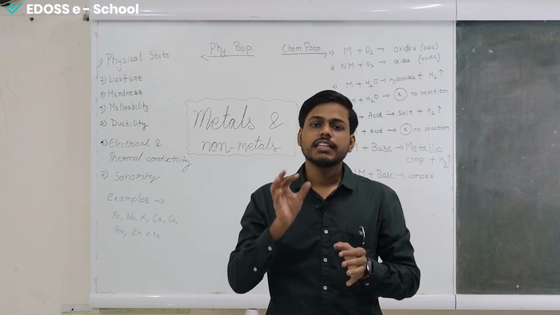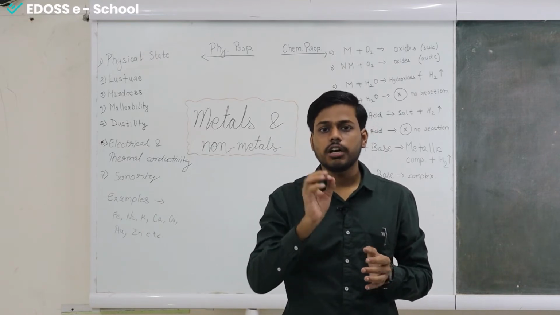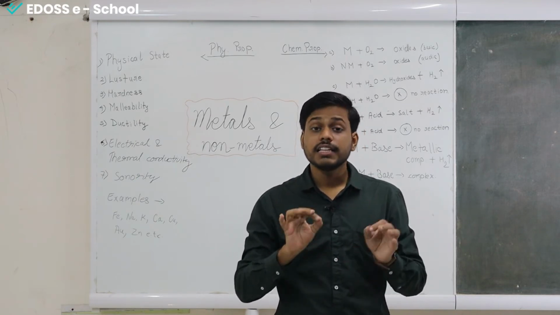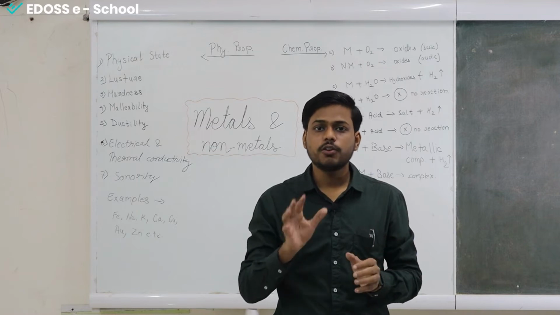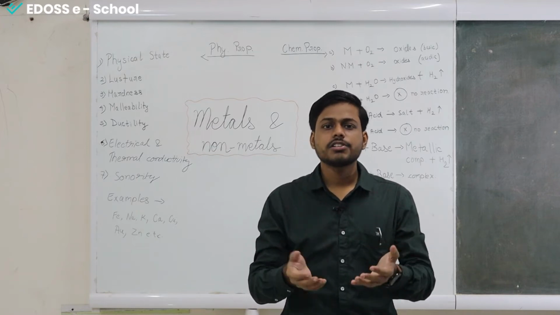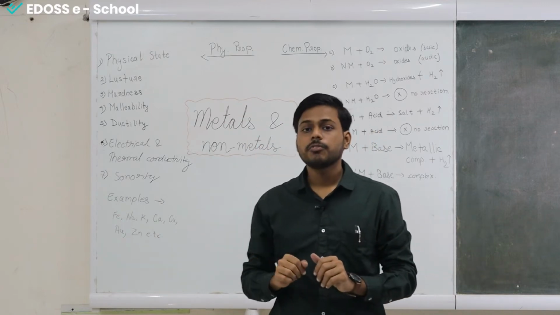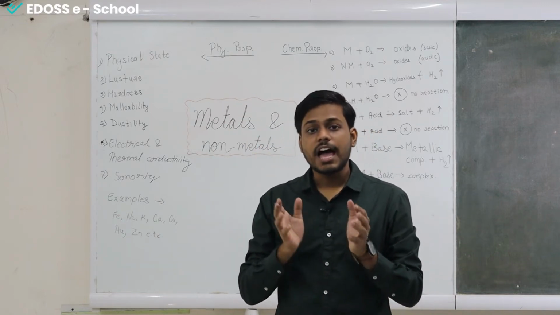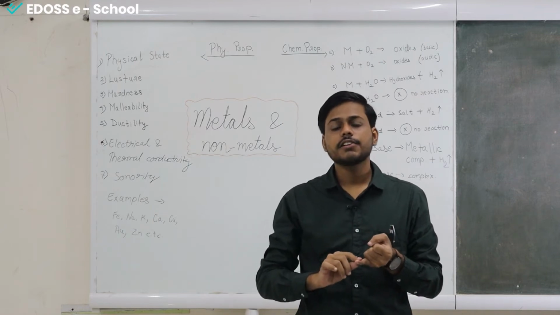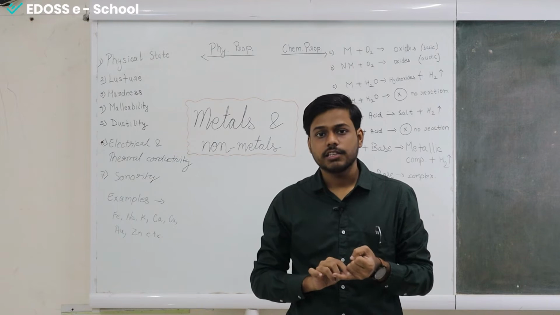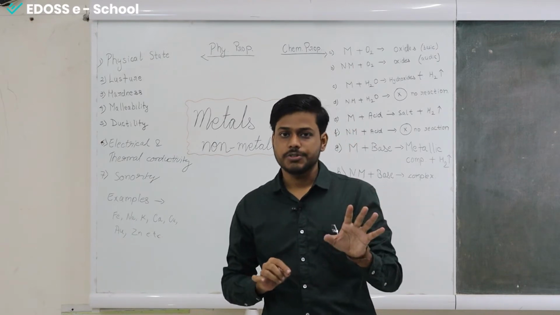In metals, they are generally present in the solid form. The only known exceptions are gallium and mercury. They exist as liquid at room temperature, and room temperature normally is 25 degrees Celsius. But when we are talking about the physical state of non-metals, we have to remember that non-metals exist in all three states. They are in solid, liquid and gaseous form as well. There are no exceptions.